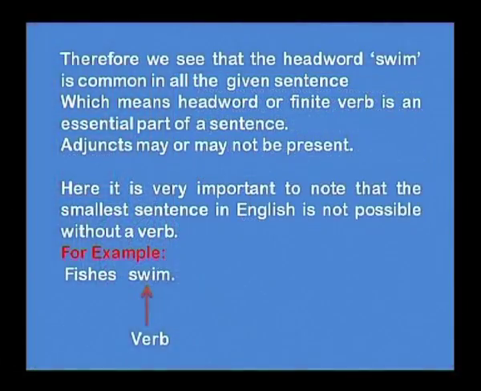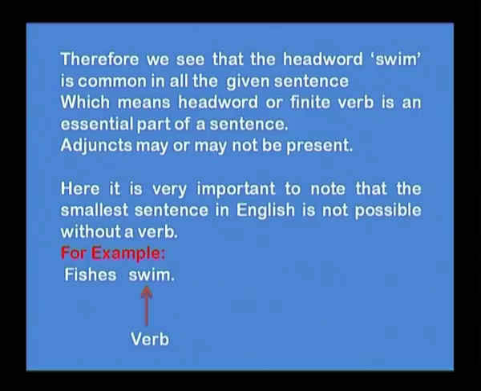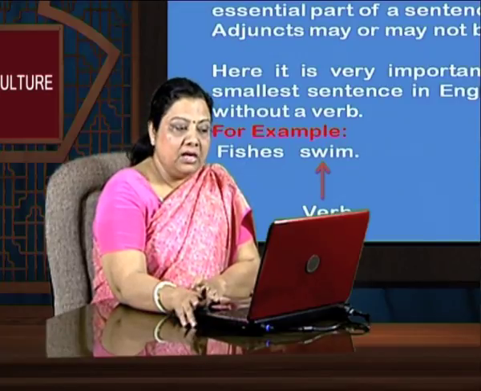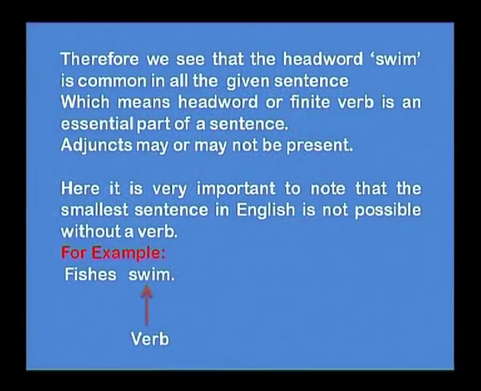Therefore, what we see here is that the head word swim is common in all the given sentences, which means the head word or finite verb is an essential part of every sentence. Adjuncts may or may not be present, remember that. Here it is important to note that the smallest sentence in English is not possible without a verb. A verb has to be there to call it the smallest sentence. See here, fishes swim. You need to have a verb here if we say that it is a sentence.